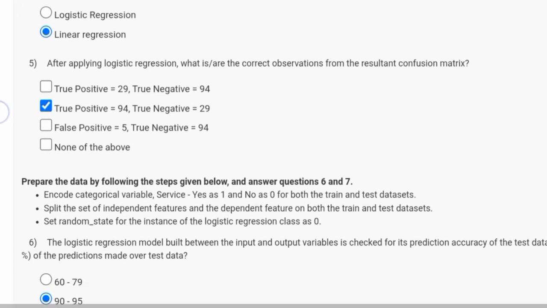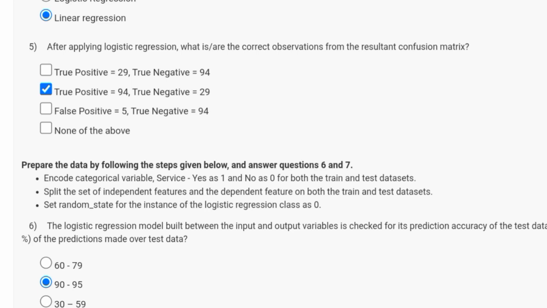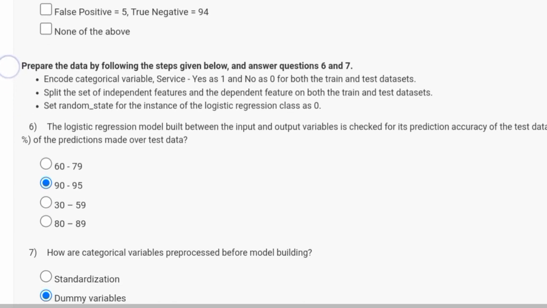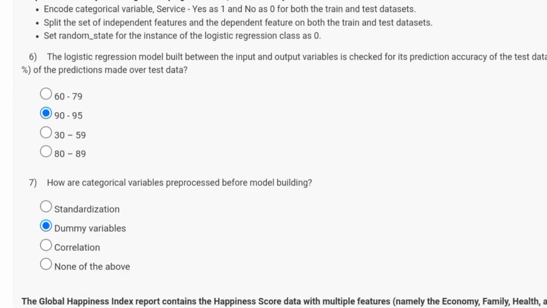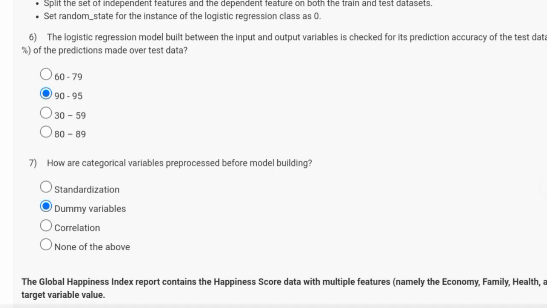So then for the fifth question, after applying logistic regression, what is or are the correct observations from the resultant confusion matrix? True positive equal to 94, true negative equal to 29. Option 2 is the correct answer for the fifth question. For sixth question, the logistic regression model built between the input and output variables is checked for its prediction accuracy on the test data. What is the accuracy range in percentage of the predictions made over test data? Option B, 90 to 95 is the correct answer.